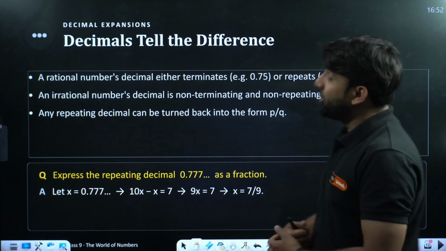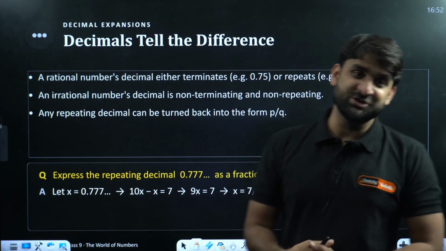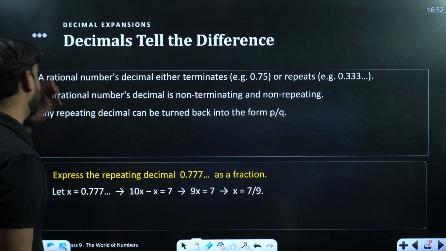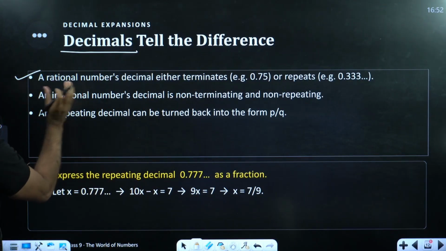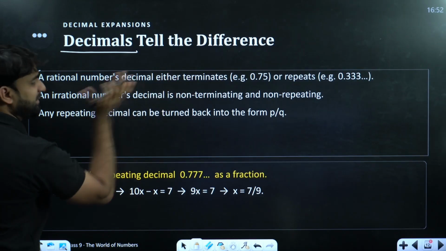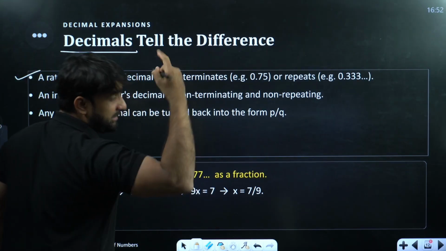Okay, now very interesting: decimal expansion, champions. Let's talk about decimal expansion. Decimals tell the difference. A rational number's decimals either terminate, I have already told you.